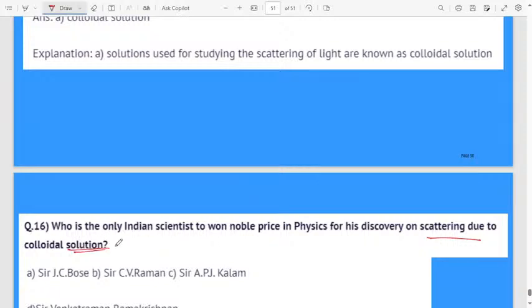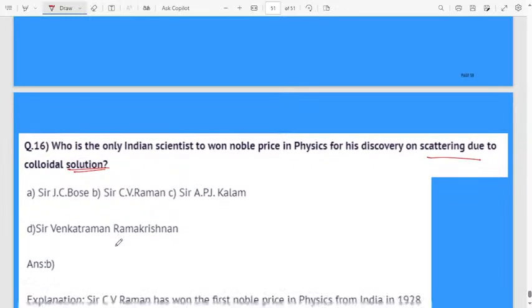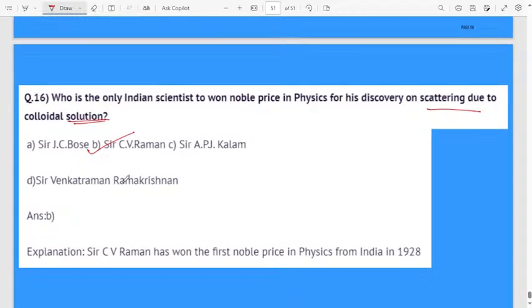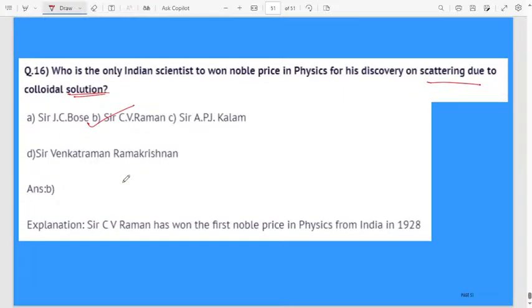J.C. Bose, Sir C.V. Raman, Sir A.P.J. Abdul Kalam, who got the Nobel Prize for discovering the scattering of light due to colloidal solution. Option B, everyone is telling option B. Yes, C.V. Raman, he is the scientist who got the Nobel Prize on scattering due to colloidal solution.